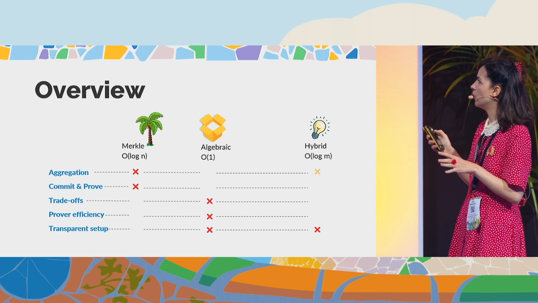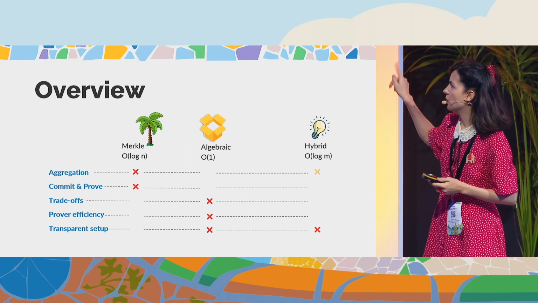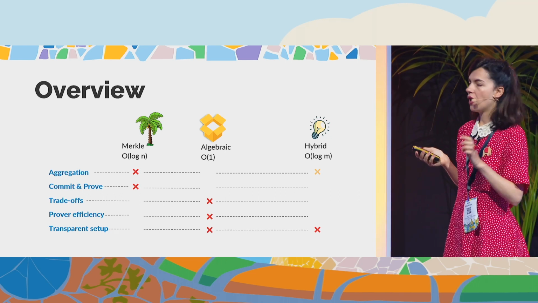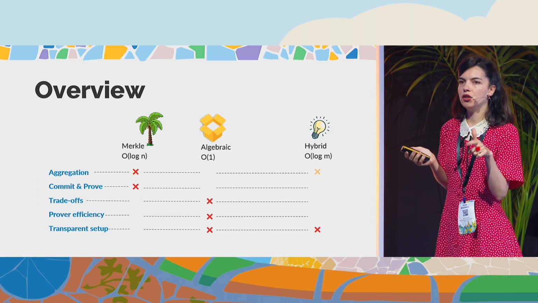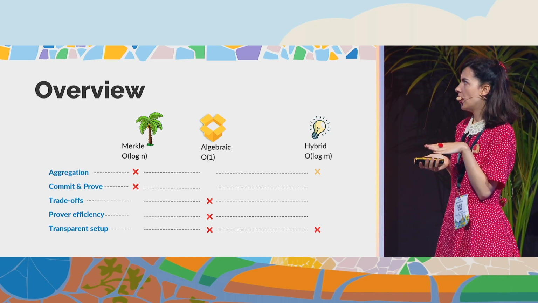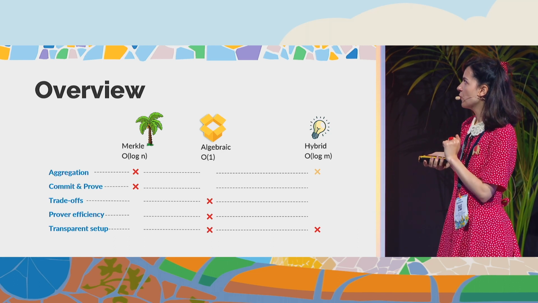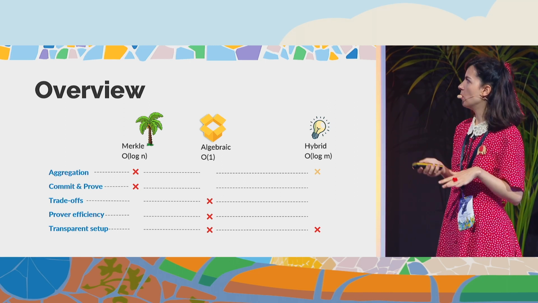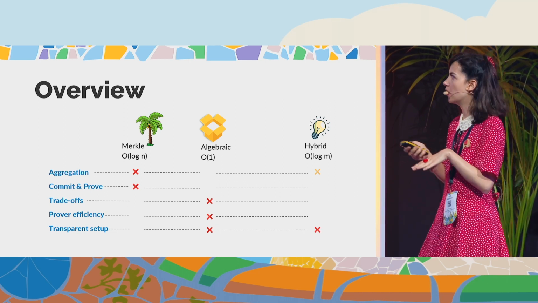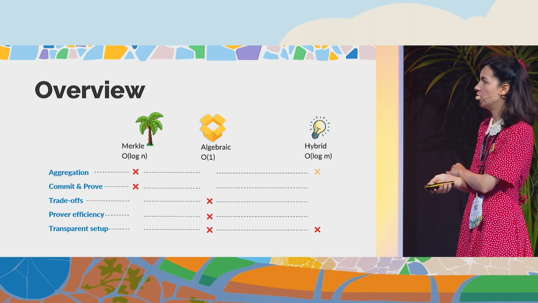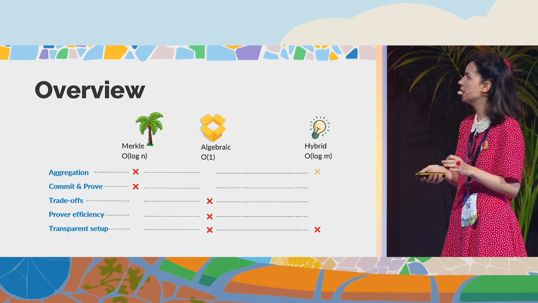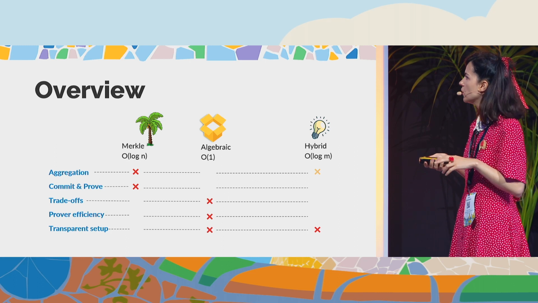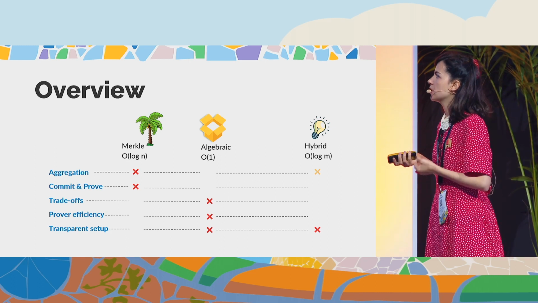Okay, so where are we now? Again, there should be very happy checks, green checks on the missing places. So we have Merkle trees that have great properties for trade-offs, prover efficiency, and transparent setup, but they don't allow for aggregation and commit and proof. And we talked about the algebraic basic vector commitments, which have great aggregation. They are compatible with the algebraic commitments that we use in commit and proof snarks that are efficient to date. But they don't have all these prover efficient protocols or trade-offs. And unfortunately, they don't have transparent setup.